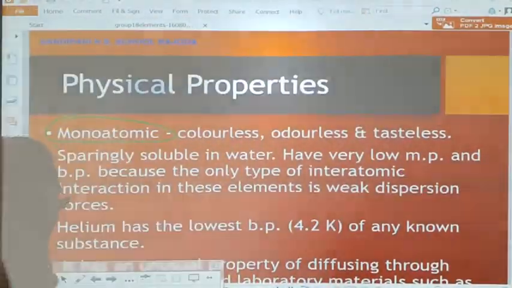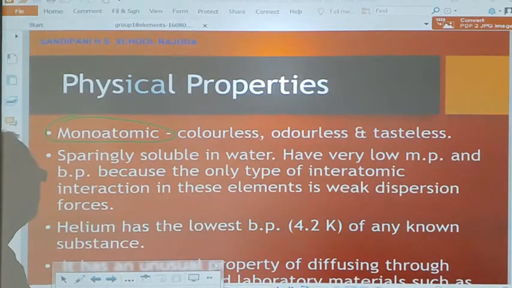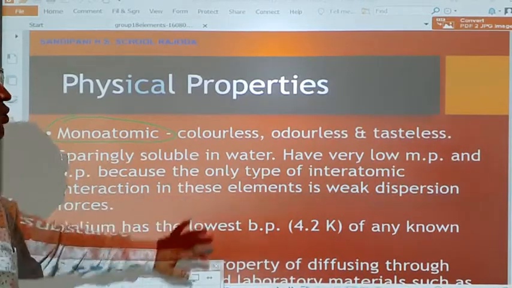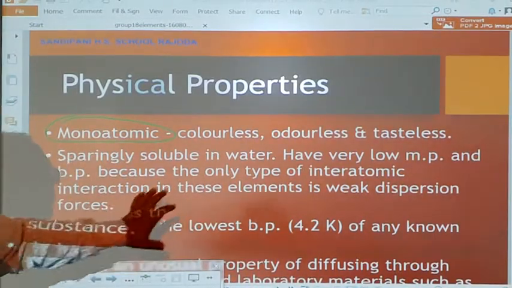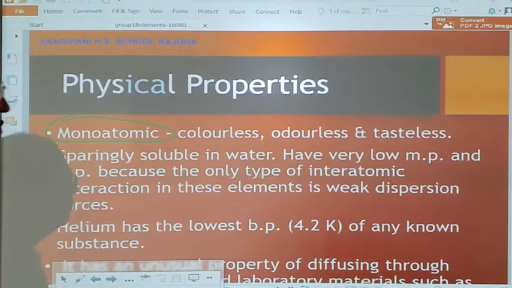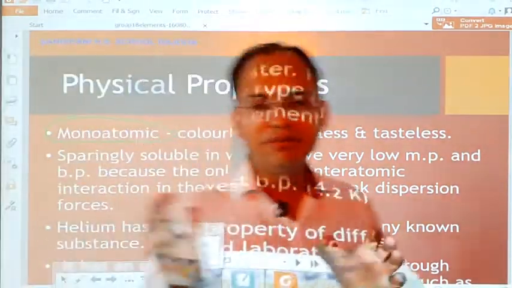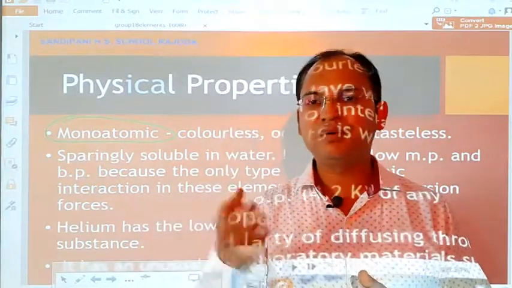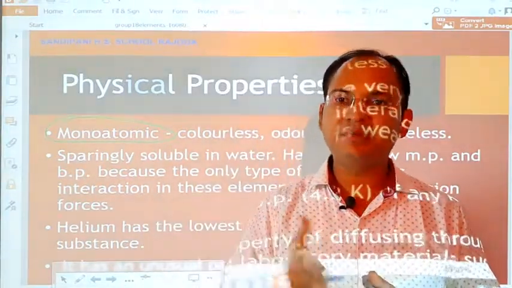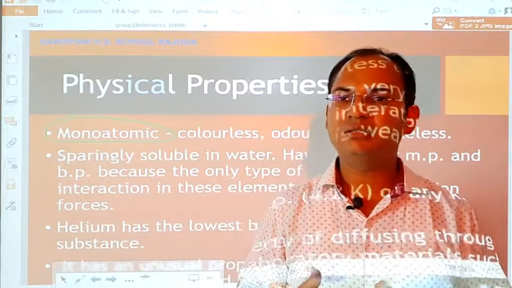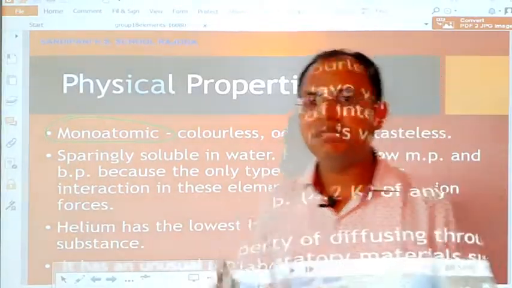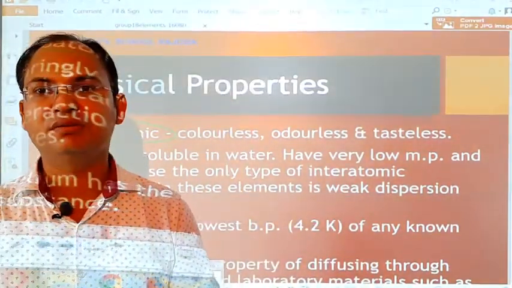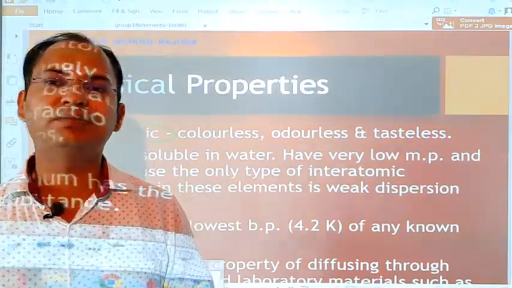They are somewhat soluble in water. The reason behind the low melting and boiling points is that the only type of interatomic interaction in these elements is weak dispersion forces, because they do not have unpaired electrons. That is why they do not make bonds with other atoms or with the same atom. That is the reason their melting and boiling points are very low, because they do not have much force of attraction.